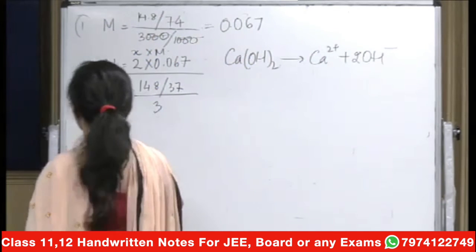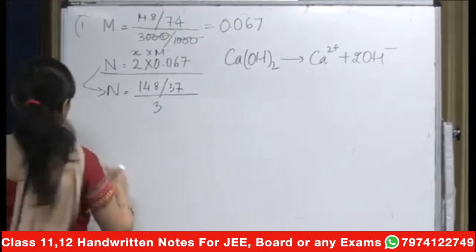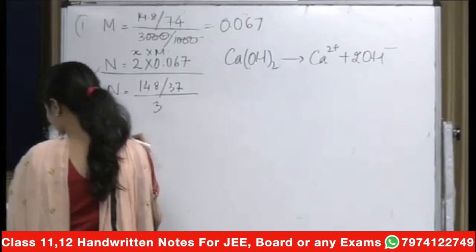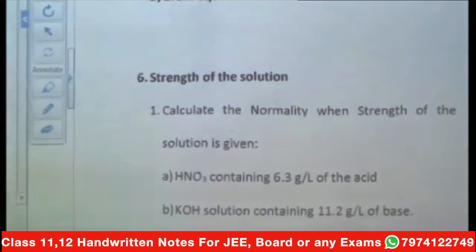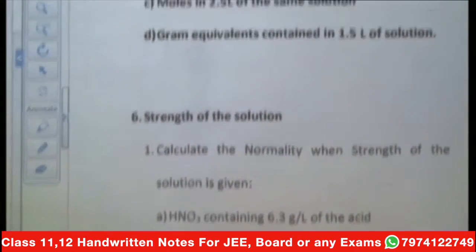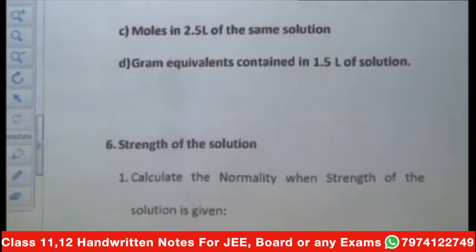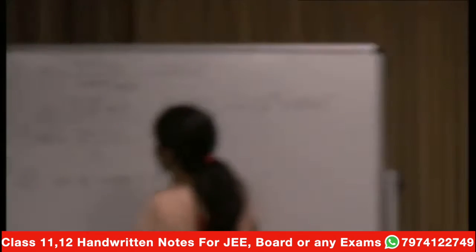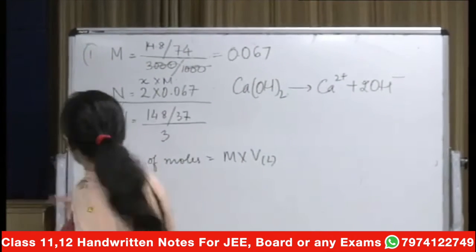So then the third part of the question is, you have to calculate moles in 2.5 liters of the same solution. Now what do you have to find? Number of moles. Do you know the formula? Molarity is equal to number of moles upon volume in liters. So this will be equal to molarity into volume in liters, because what is asked is moles.